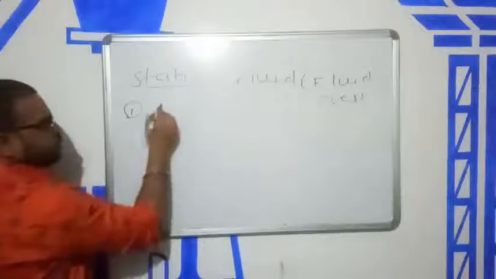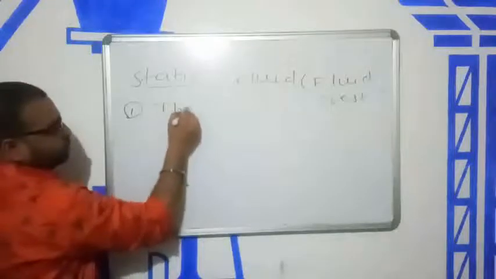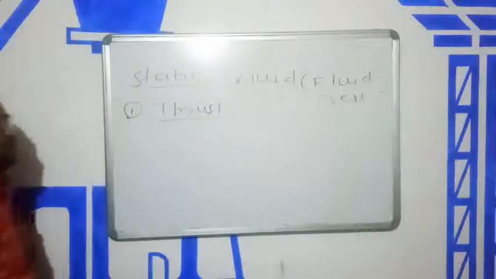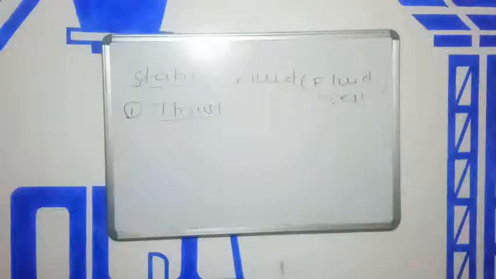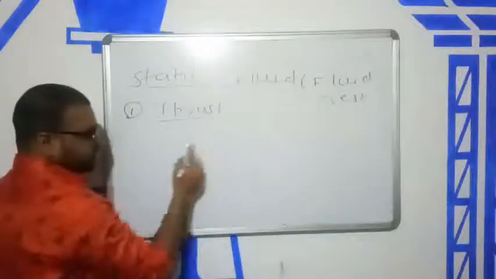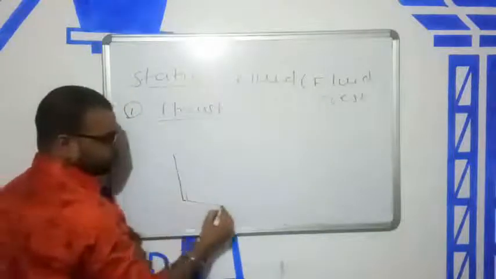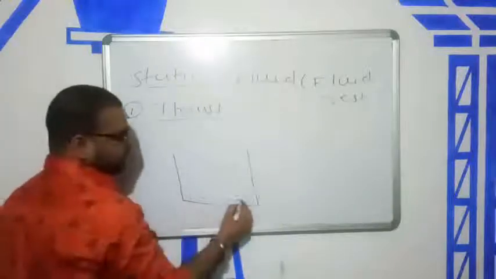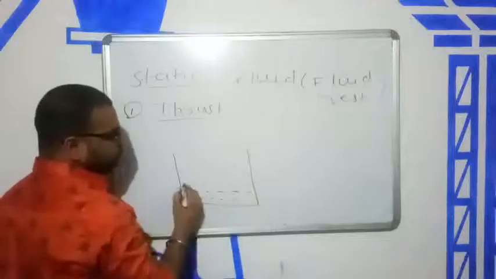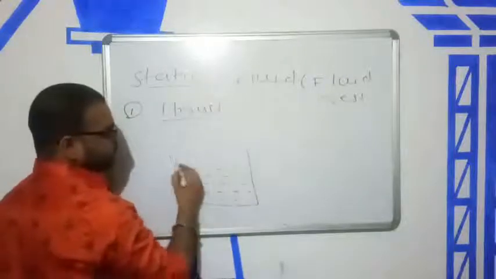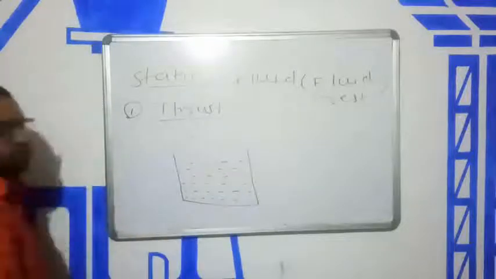Okay. So first point is thrust. What is thrust? Okay. So let us consider a container which is filled by a certain fluid. This fluid may be water, may be blood, may be mercury, may be air, gases, anything. Those can flow.